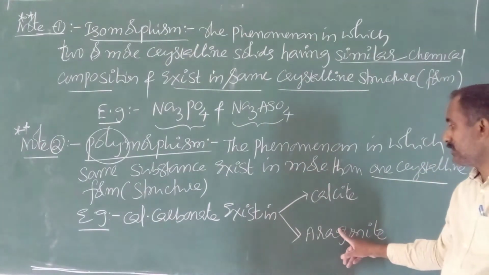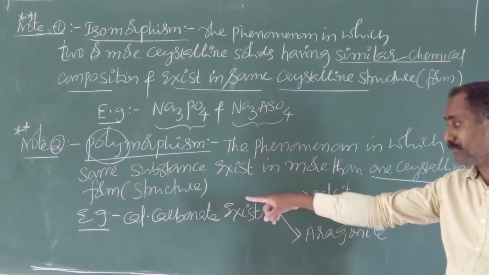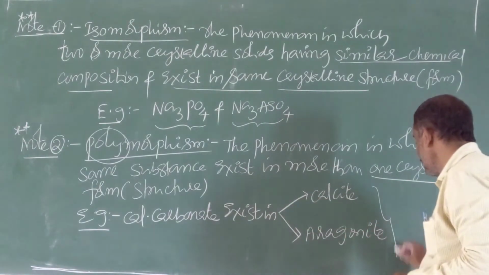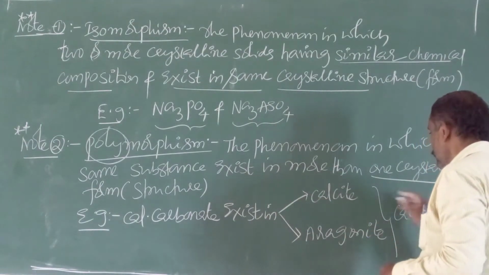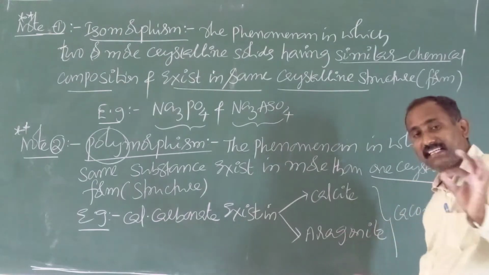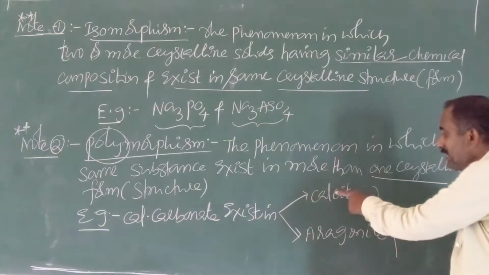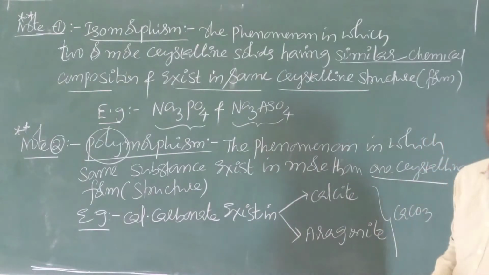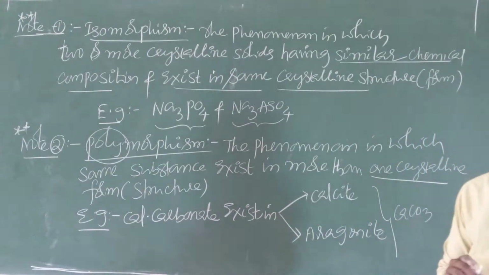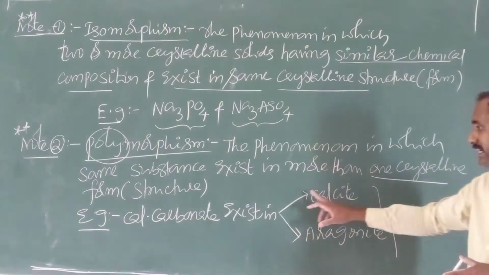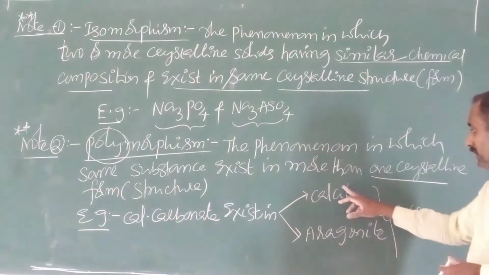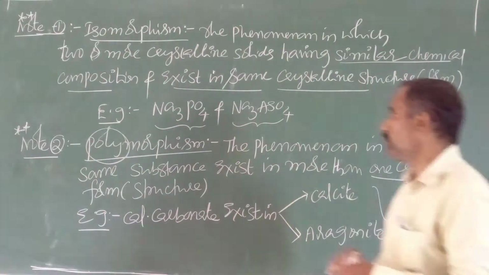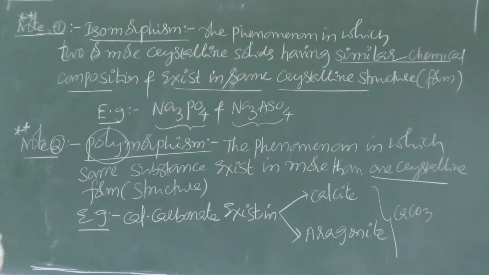Calcite and aragonite composition is the same. Both have the formula CaCO3. Calcite formula and aragonite formula, CaCO3. The main difference is that one has one type of crystalline structure and the other has another type of crystalline structure. Regarding crystalline structures, in the next class we will discuss. So the same substance but different crystalline forms is known as polymorphism.